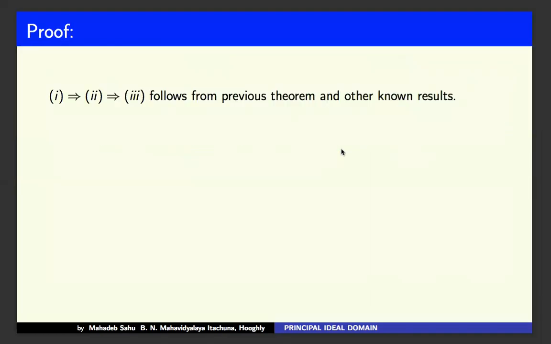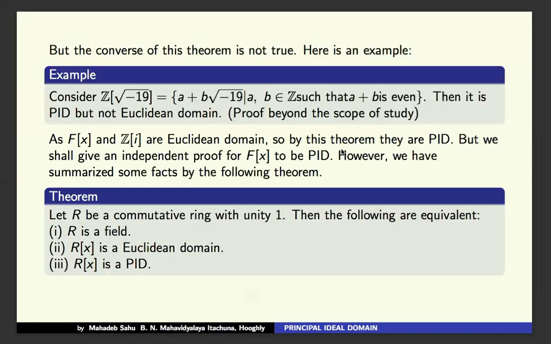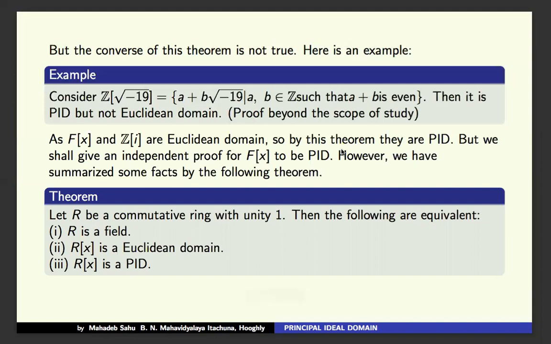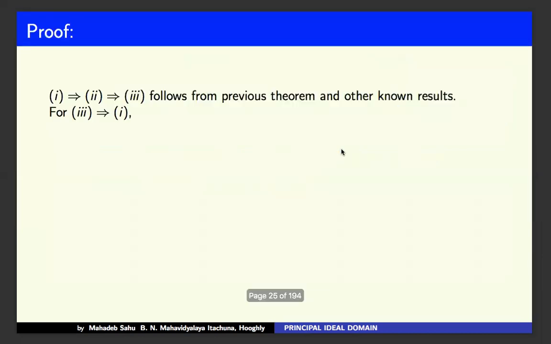For the proof, 1 implies 2 is clear, because if R is a field, then Rx is a Euclidean domain. We have proved it earlier in the chapter on Euclidean domains. And 2 implies 3: from the previous theorem, Rx is a Euclidean domain, so it is a principal ideal domain, as Euclidean domains are principal ideal domains. So 1 implies 2 and 2 implies 3 are clear here. Now for 3 implies 1,